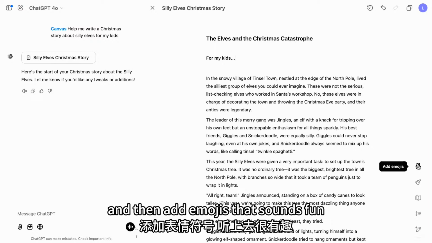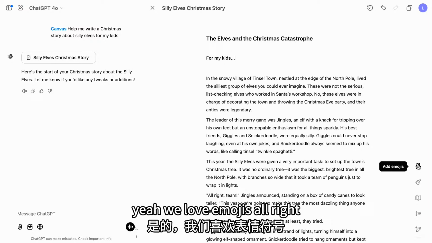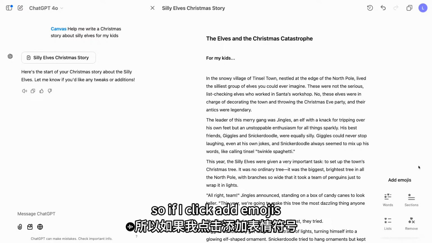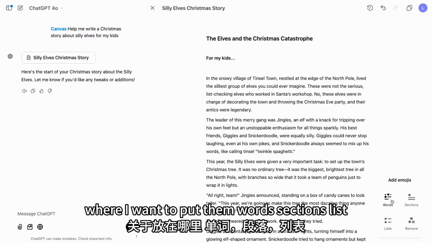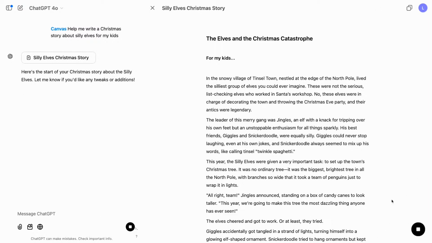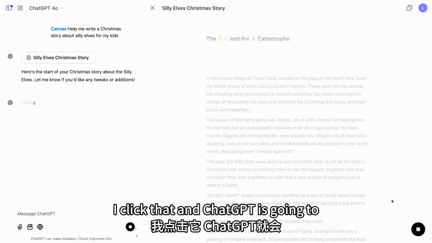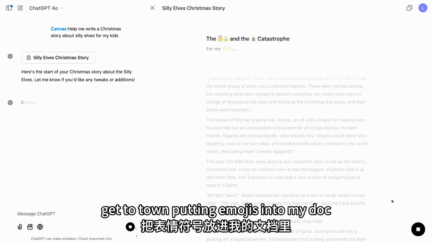And then add emojis. That sounds fun. Yeah, we love emojis. All right, well, let's try it. So if I click add emojis, I've got some options about where I want to put them: words, sections, lists. Let's try words. I click that, and ChatGPT is going to get to town putting emojis into my doc.